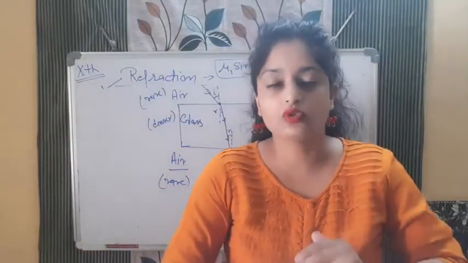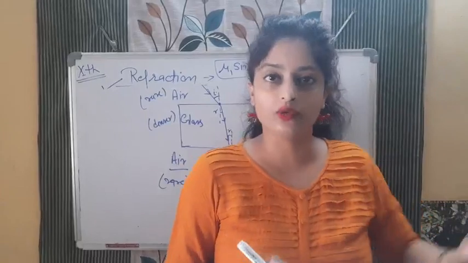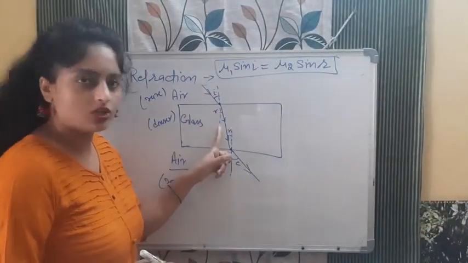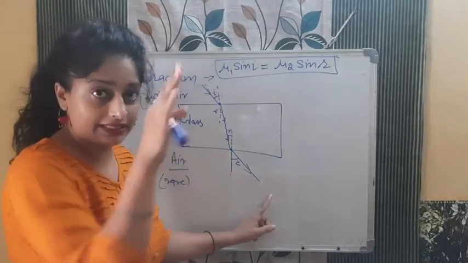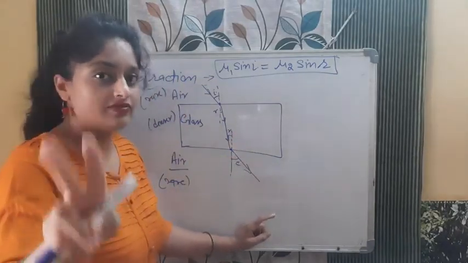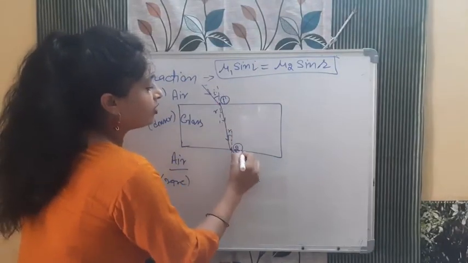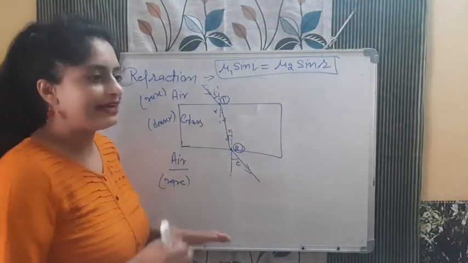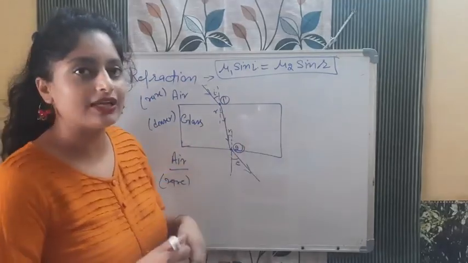First understand the diagram. Are you understanding the bending? A ray of light bends from one medium to another. So here see, air to glass it goes towards the normal, then glass to air it goes away from the normal. In this case there are 2 points where refraction is happening. This is the first point and this is the second point. At both points refraction happens, because the medium is changing. Now if someone asks you to write down Snell's law for this, air to glass and then glass to air, how will you write it?